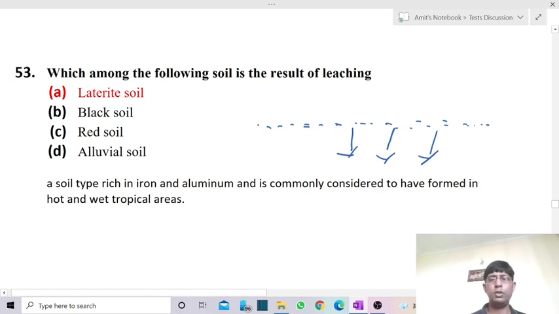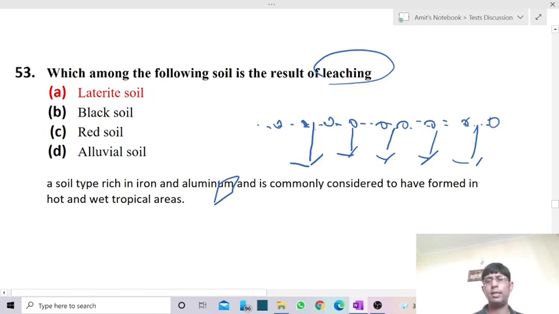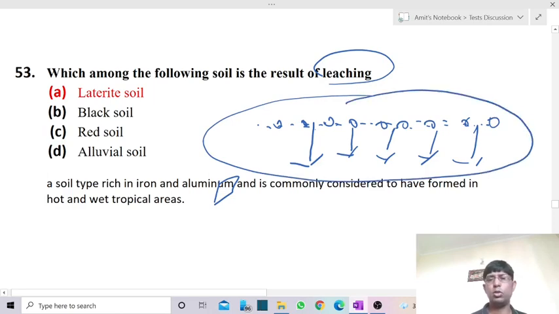So what is happening over there? Because of more water supply, the finer material or the water soluble material dissolves in the water and moves into the second layer, that is the B layer. At the upper part we are left with more coarser material like compounds of iron and aluminium. This type of process is called the leaching process, and the soil formed because of this leaching process is called laterite soil.